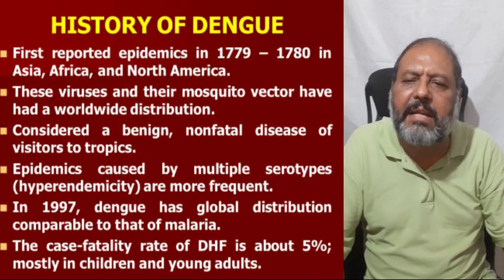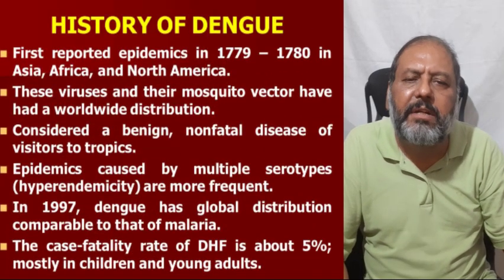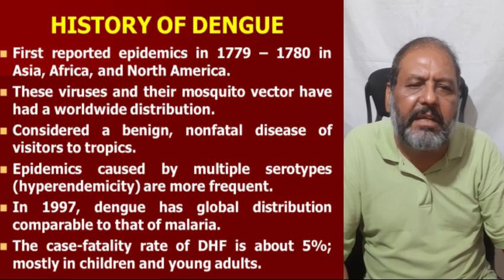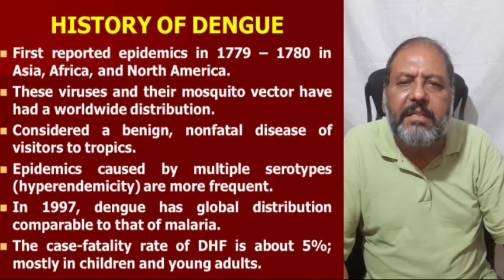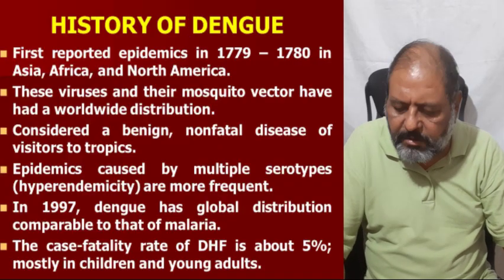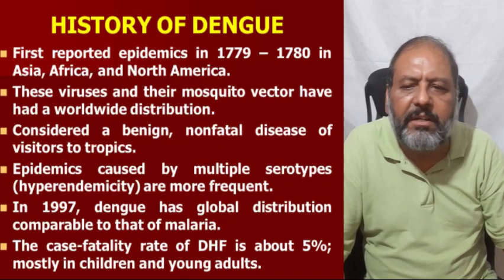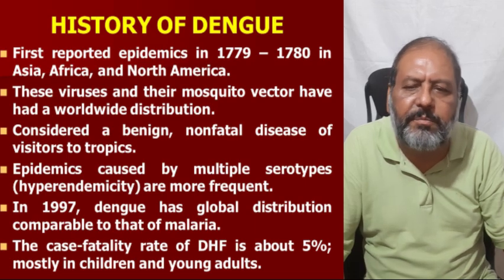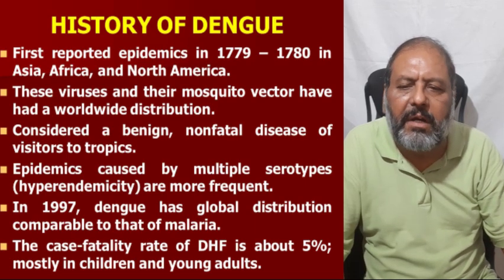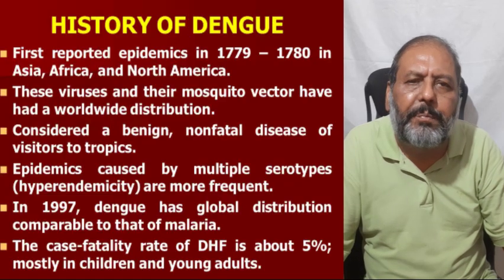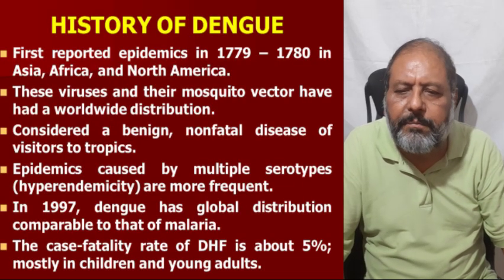Now the history of dengue. The first reported epidemic was in 1779 to 1780 in Asia, Africa and North America. These viruses and their mosquito vector have had a worldwide distribution, and it was considered a benign non-fatal disease of the visitor to the tropic and subtropic regions.